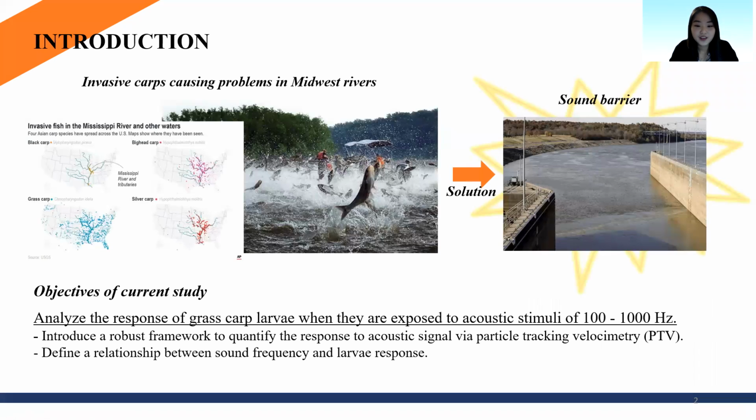So we'll get started. Grass carp has been one of the most notorious invasive species of aquaculture in the central United States due to their negative impact on the ecology and its fast spread. As a solution, different types of barriers and deterrents have been proposed to control their navigation. In this study, we focused on the acoustic signal among various barriers to influence the movement of grass carp, especially when they're at their early ages.